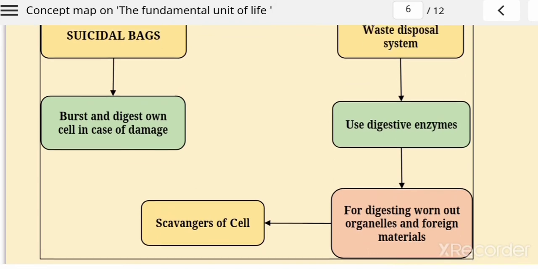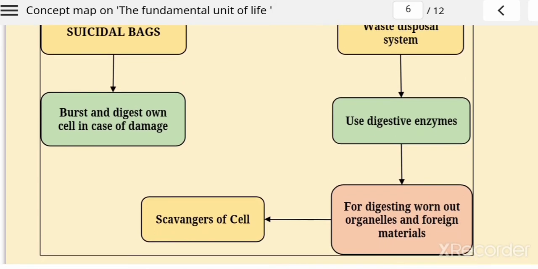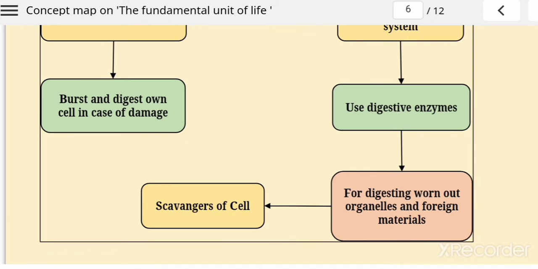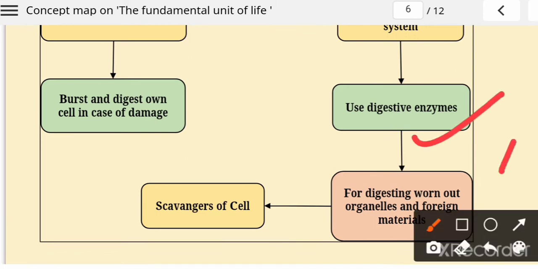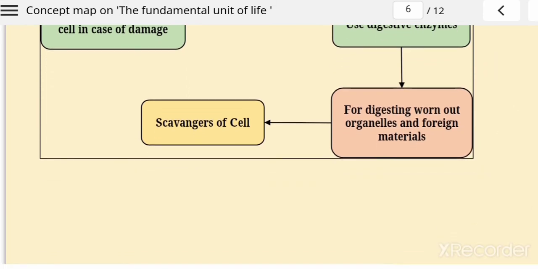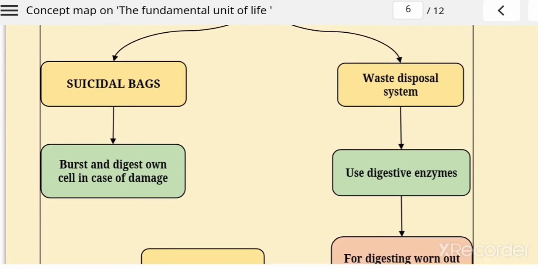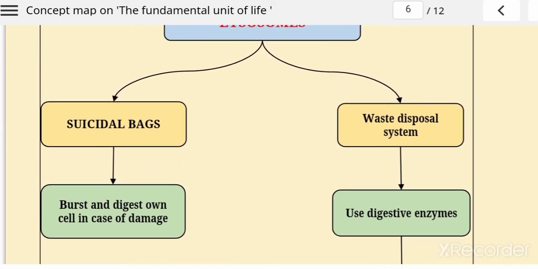And why it is known as waste disposal, because it helps in the removal of waste material from the cell. How does this occur? With the help of digestive enzymes. So these digestive enzymes help in digestion of worn out cell organelles and the foreign material present inside the cell. So here lysosome has benefits and also harmful effects.